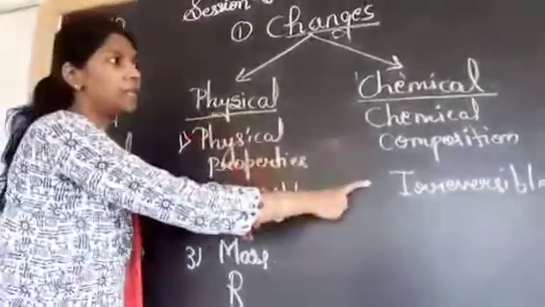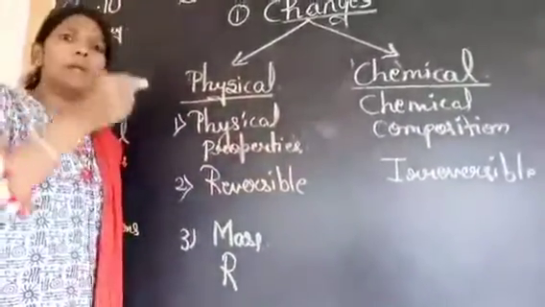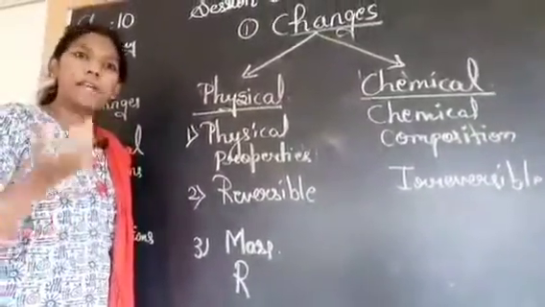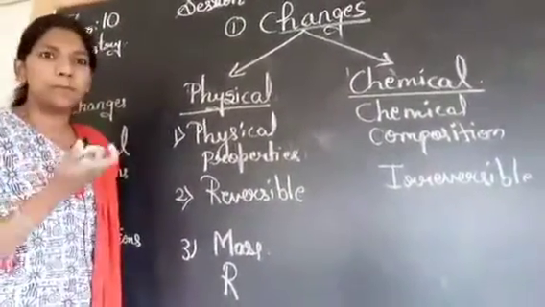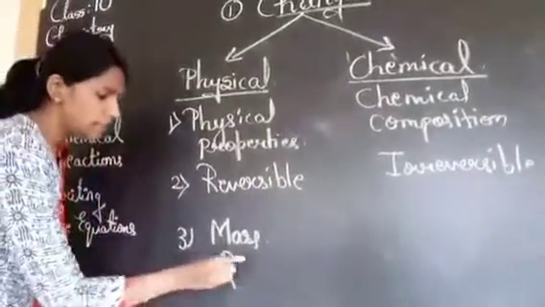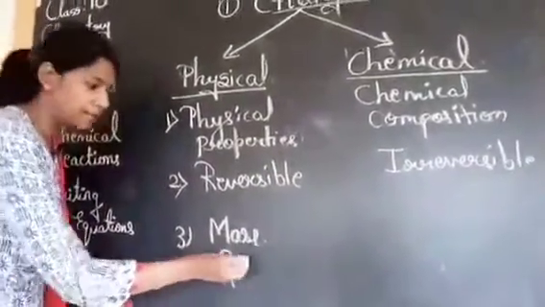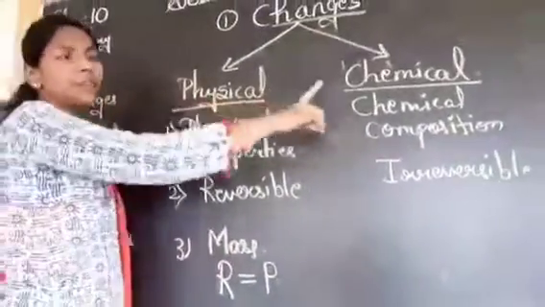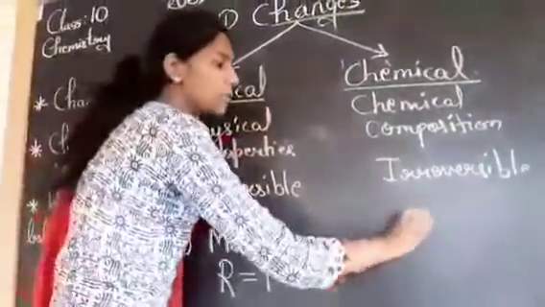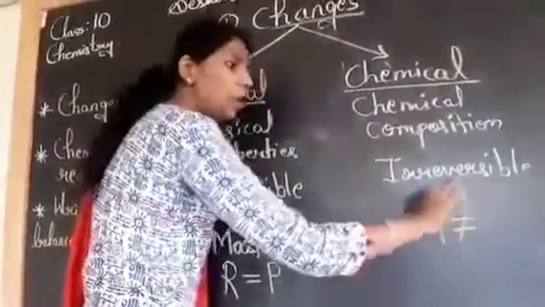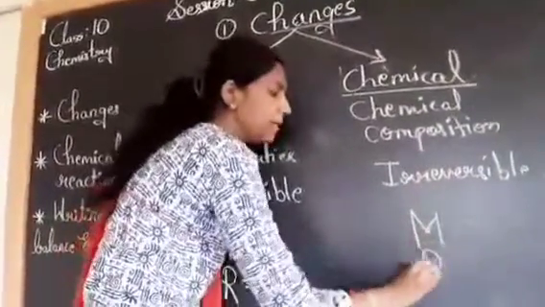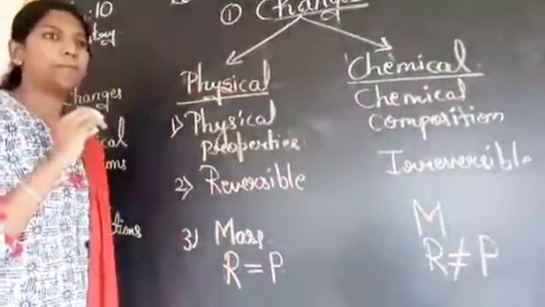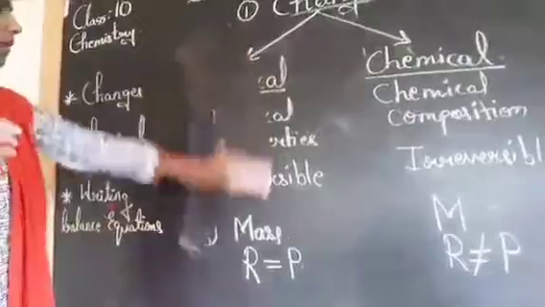In the case of chemical changes, if you burn the whole incense stick, are you going to get the same quantity of ash? It may vary, you are going to get some side products there. So, in the physical case, the mass of reactants will be equal to the mass of products. Here, it may change. Not everywhere will the reactants mass and the product mass be the same; they may be different. Yes? Let's see, children.